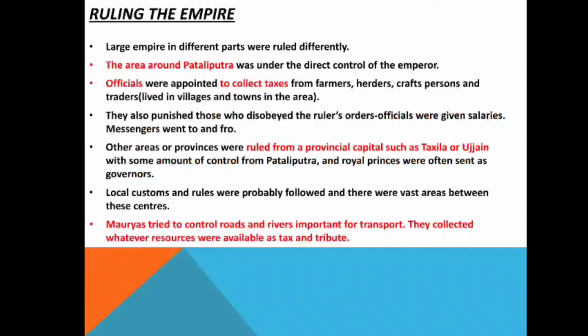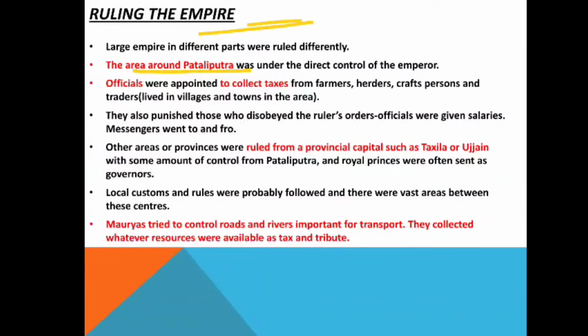Then, ruling the empire: how was the empire governed? The vast empire was difficult to govern at all points. So how was it ruled? A large empire had different parts ruled differently. The area around Pataliputra, the capital city of the Mauryan empire, was under the direct control of the emperor, or we can say the king.